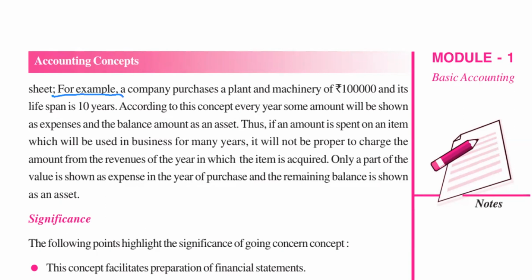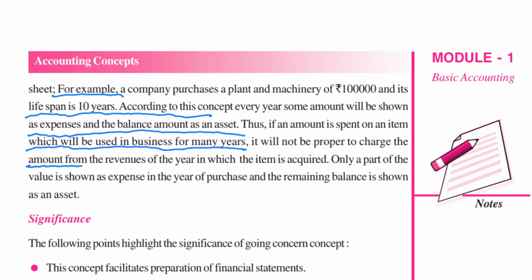See, for example, a company purchased a plant and machine of rupees 1 lakh and its lifespan is 10 years. So according to the going concern concept, every year some amount will be shown as an expense and the balance amount as an asset. Thus, if amount is spent on an item which will be used in the business for many years, then it will not be proper to charge the amount from the revenue of the year in which the item is acquired.